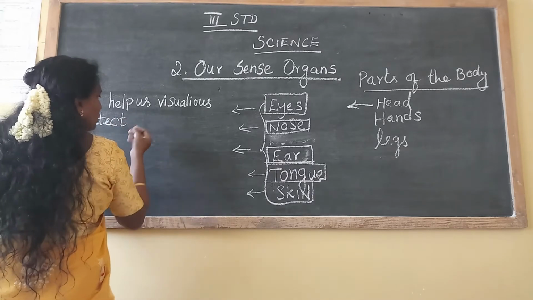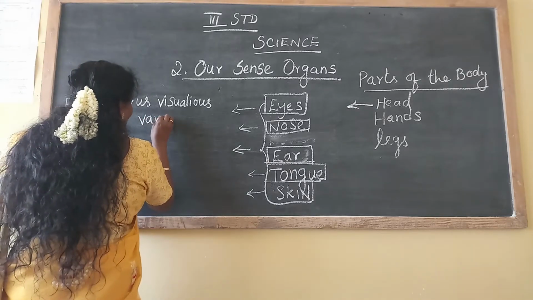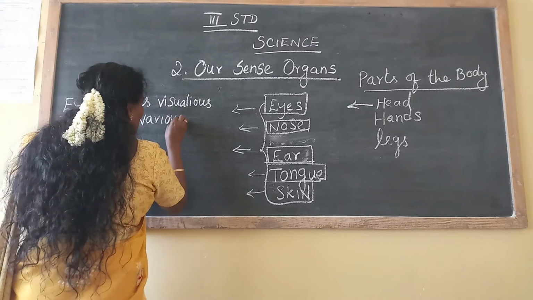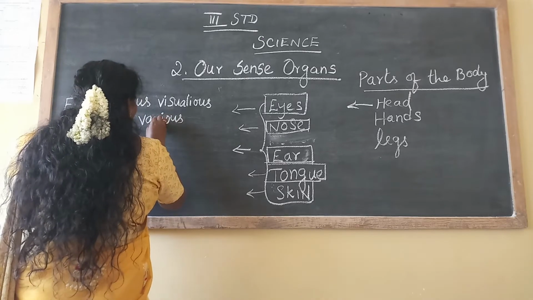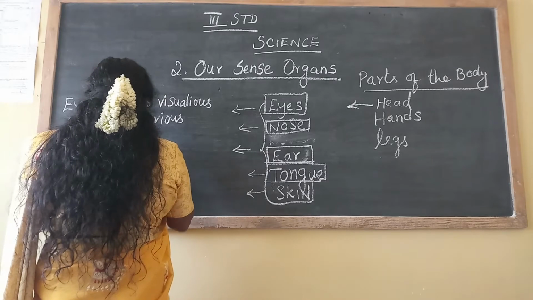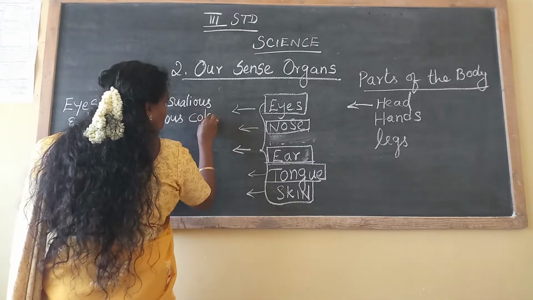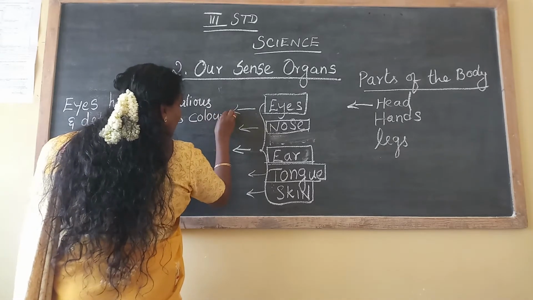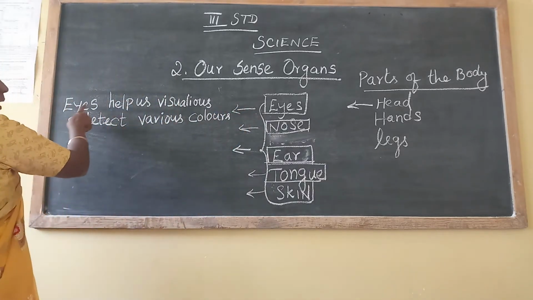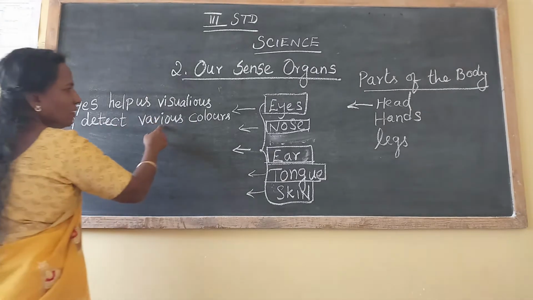Various means different. Various colors, V-A-R-I-O-U-S. What's the spelling for colors? C-O-L-O-U-R-S. Eyes help us visualize and detect various colors.